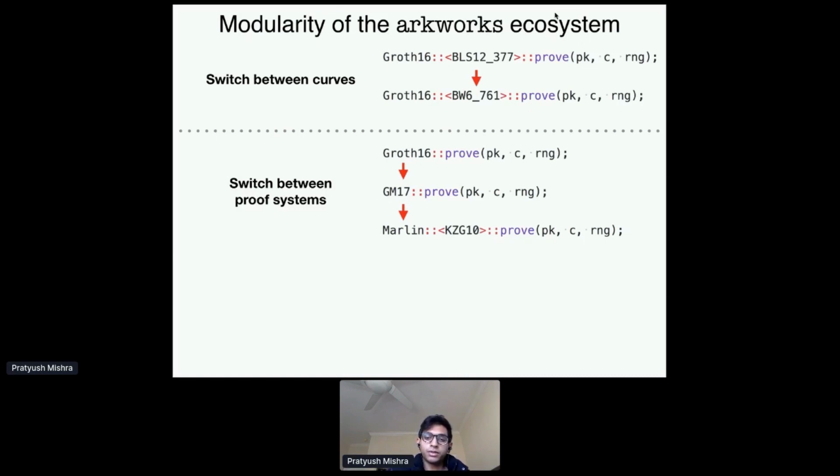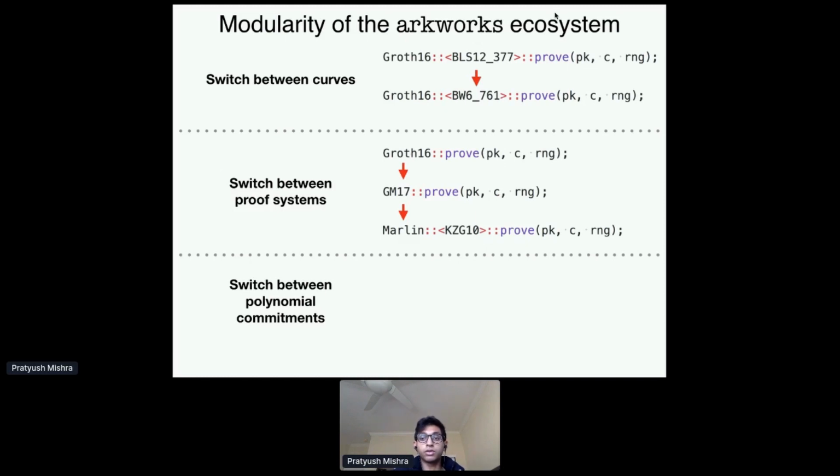Okay, so I've heard of these universal trusted setup SNARKs, but then I hear there are these new SNARKs which have transparent setup, which is even better, right? So how would I move to that? Well, in our polycommit library, as I mentioned earlier, we have lots of polynomial commitments, including ones which require only transparent setup. And switching between these polynomial commitments for the Marlin SNARK is, again, a matter of changing just one type parameter. And now you've upgraded from trusted setup to transparent setup, almost for free, right?